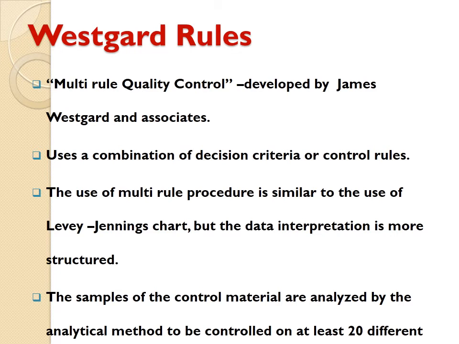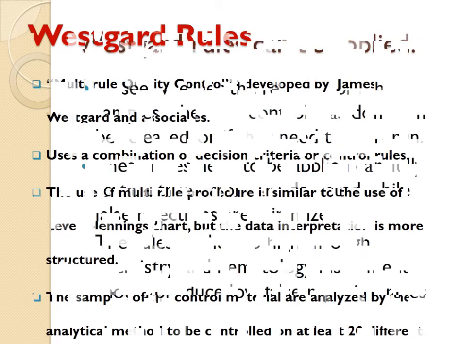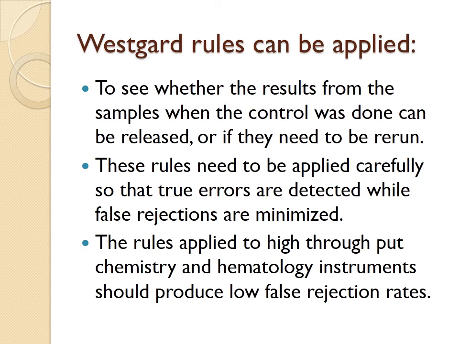The samples of the quality control material are analyzed by the analytical method. You need to get a laboratory mean and laboratory standard deviation, for which you need a minimum of 20 observations. So, where it can be applied to see whether the results from the samples when the quality control was done can be released or not,